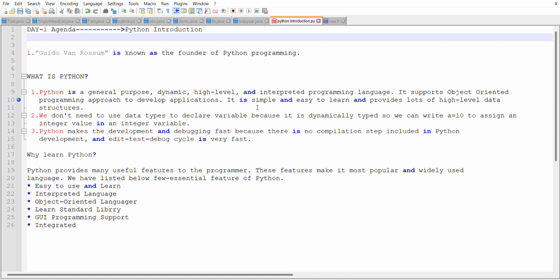Why learn Python? This is nothing but the features of Python. Features of Python are listed below: easy to use and learn, interpreted language, object-oriented language, large standard library, GUI programming support, integrated.